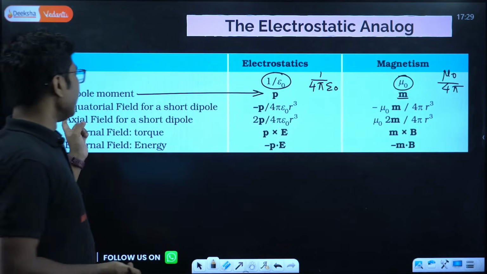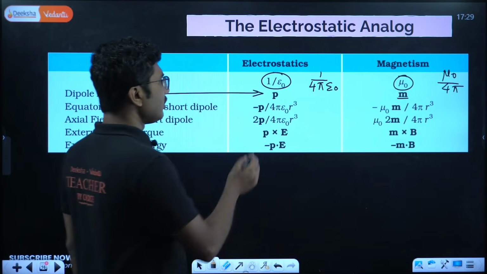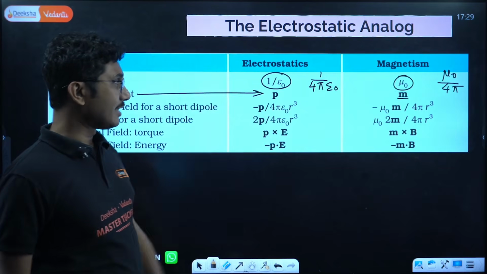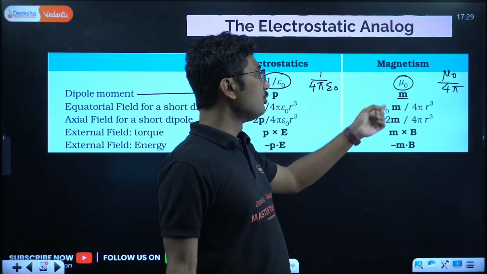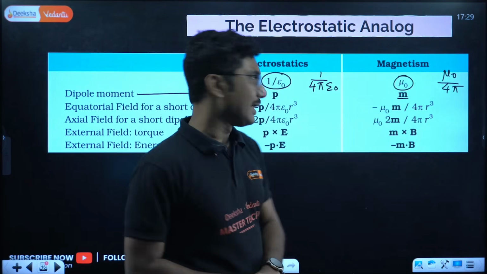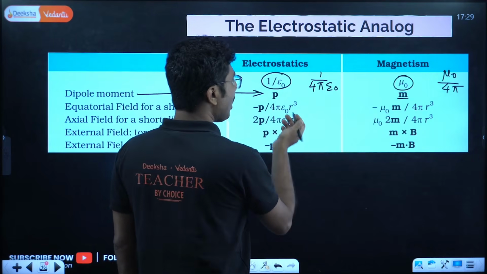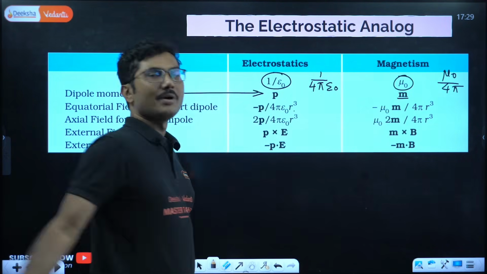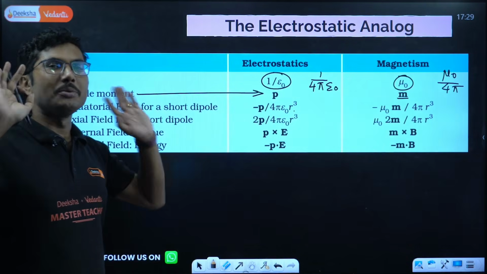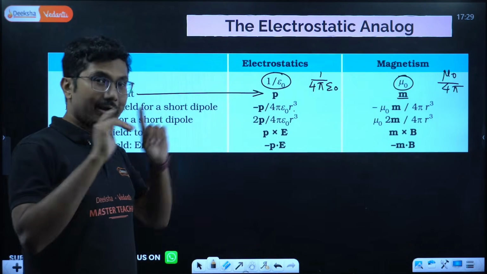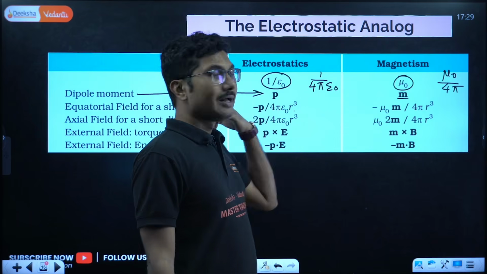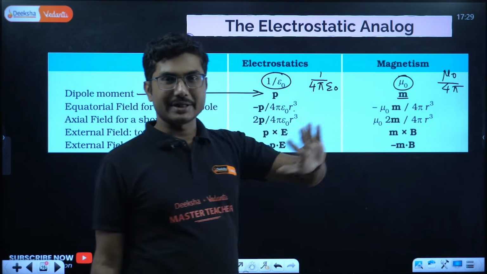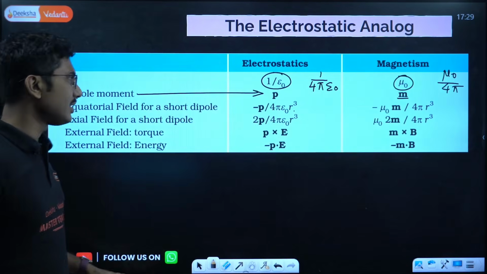Equatorial field for a short dipole: minus P by 4 pi epsilon naught r cube. Obviously there is a negative sign. Here also the same thing: mu naught m divided by 4 pi r cube. So 4 pi r cube is the same. You replace 1 by epsilon naught with mu naught, and P with m. The formula remains the same. You do not need to remember a separate set of formulas. The only change you need to remember is that in electric field 1 by epsilon naught is there, in magnetic field mu naught is there. Otherwise everything is the same.